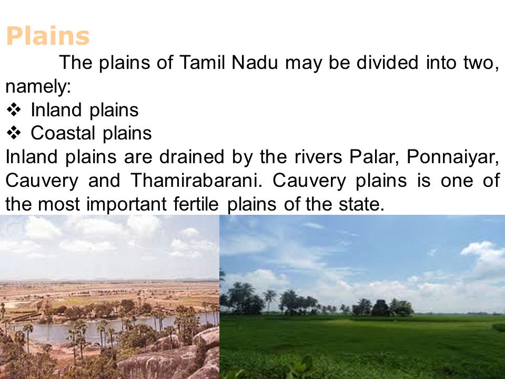Okay, so the coastal plains of Tamil Nadu are also called Coromandel or Cholamandalam plain.